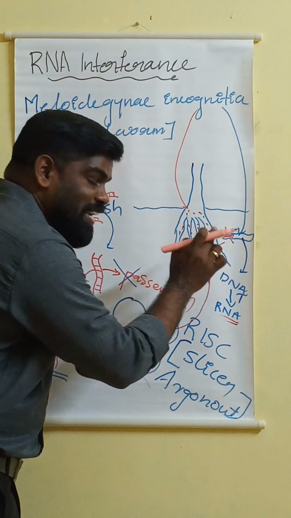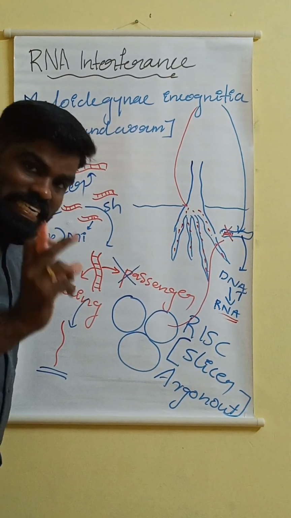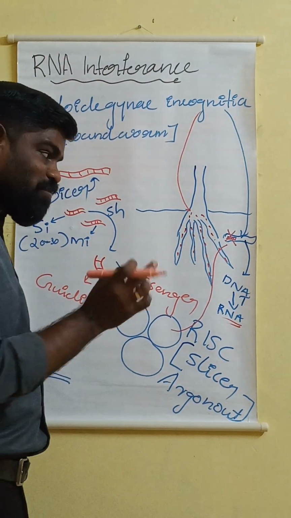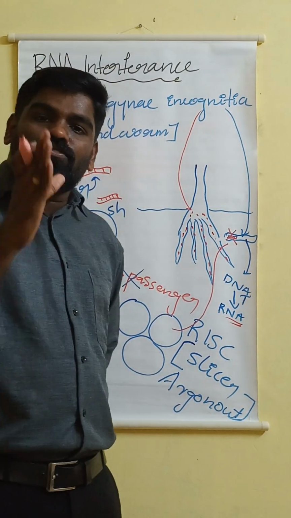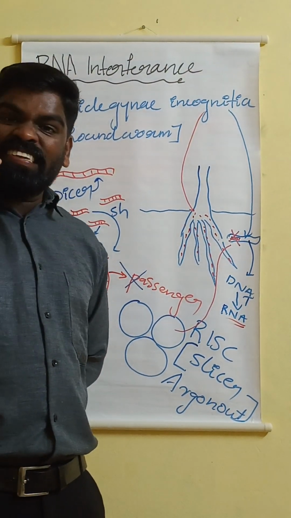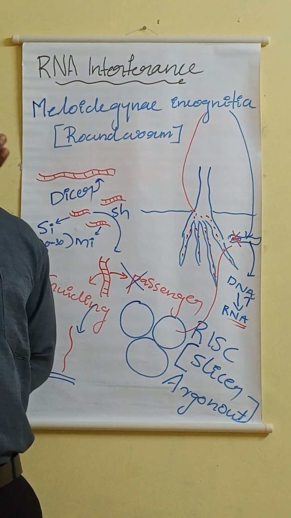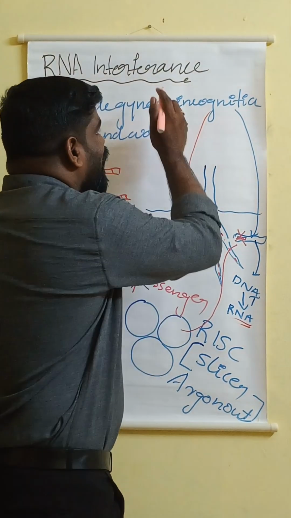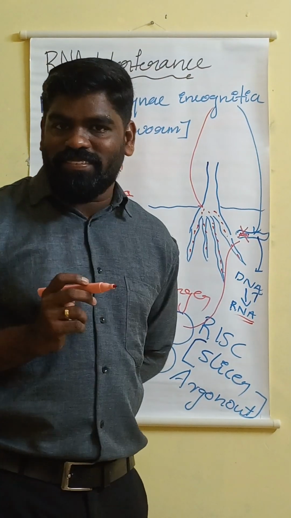The RNA is digested by RISC. Have you got it? That means we can say that the RNA is silenced, or the RNA is interfered with by another RNA. So this is the RNA interference mechanism.